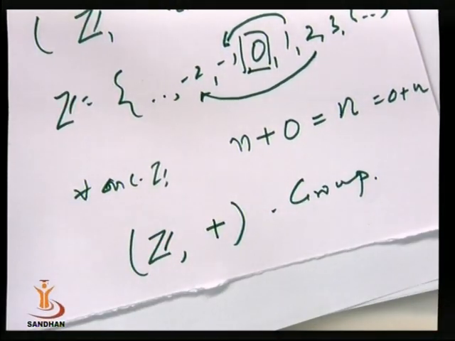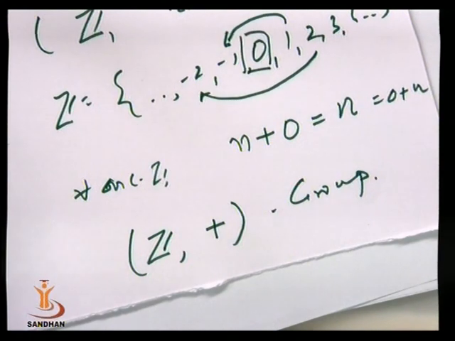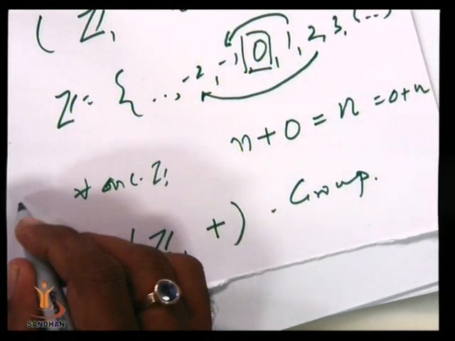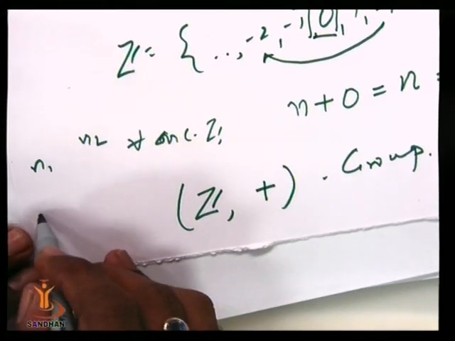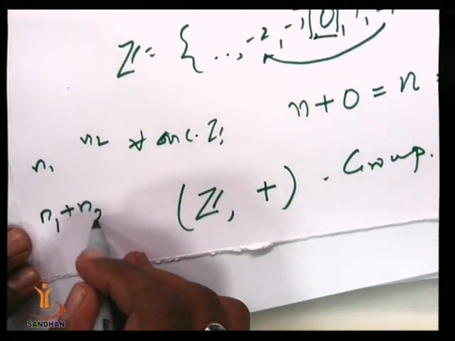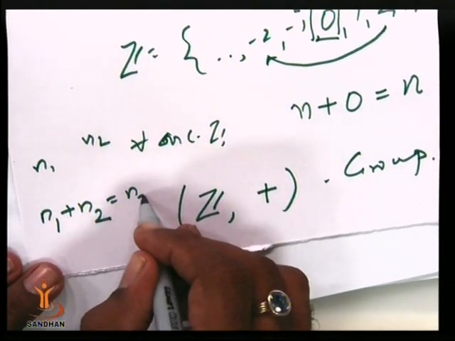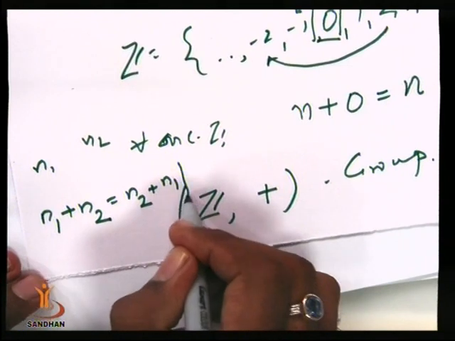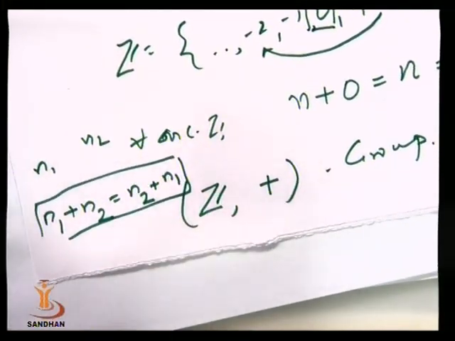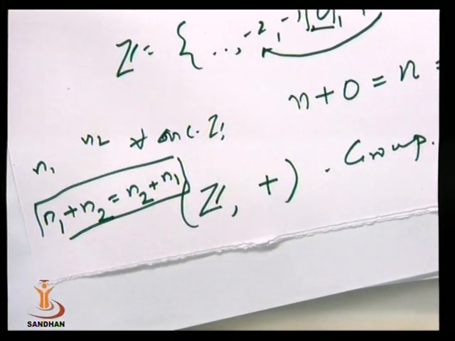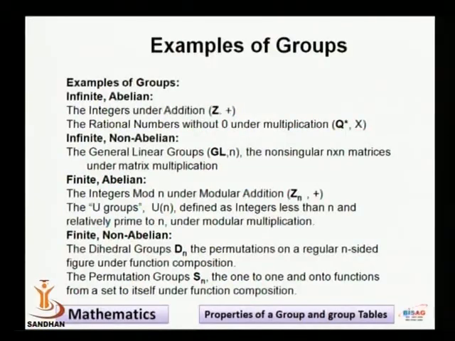And for integers, we know that for every integer n1 and n2, for operation addition, n1 plus n2 is the same as n2 plus n1. That means it satisfies the commutative property. And so the first example of an infinite and abelian group is Z plus. The second example, infinite and non-abelian.